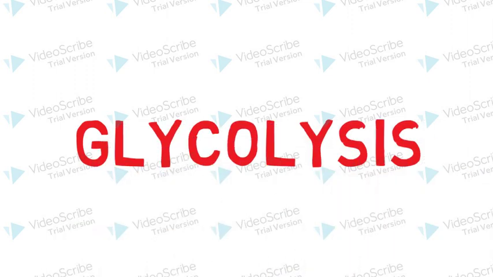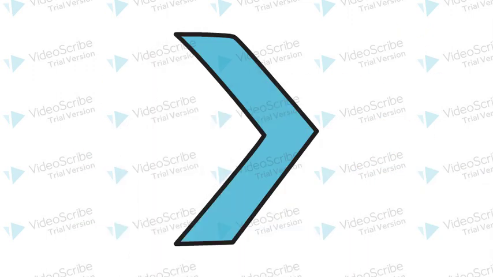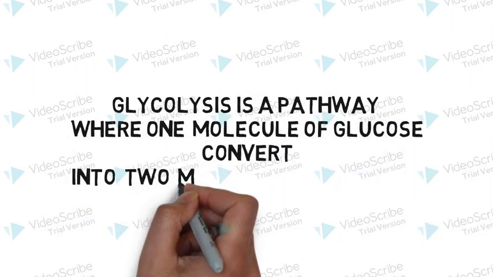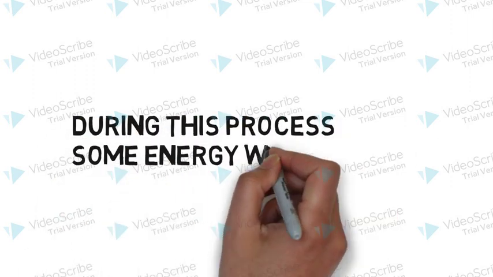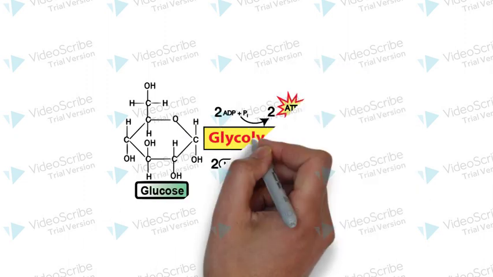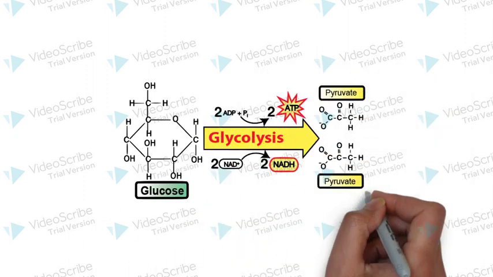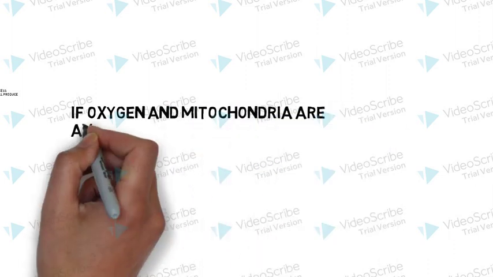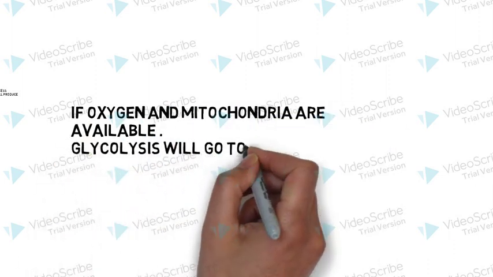Glycolysis is the process of breakdown of glucose in the cell. One molecule of glucose converts to two molecules of pyruvate. When the cell needs energy, some ATP and NADH will be produced during this process. If oxygen and mitochondria are present in the cell, we call it aerobic glycolysis.